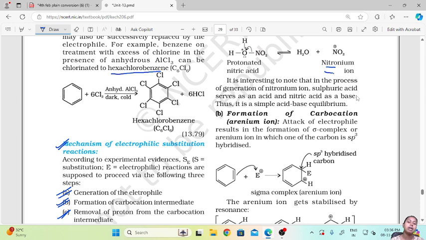Now let's form the carbocation, or the arenium ion. Attack of electrophile results in the formation of sigma complex or arenium ion. Whenever an electrophile attacks, it forms the sigma complex or the arenium ion, in which the carbon is sp3 hybridized.